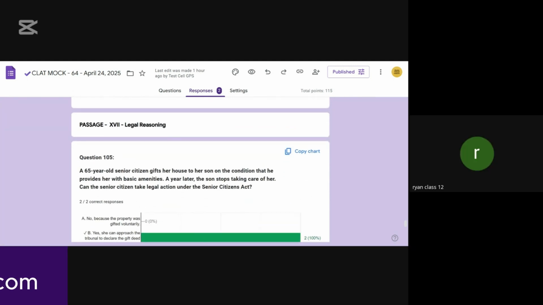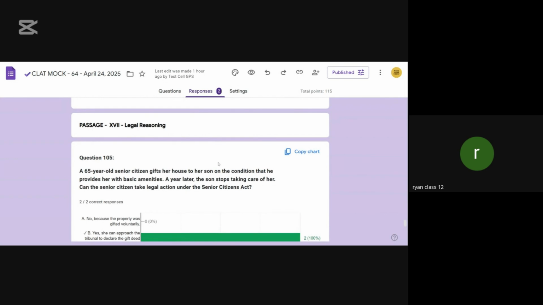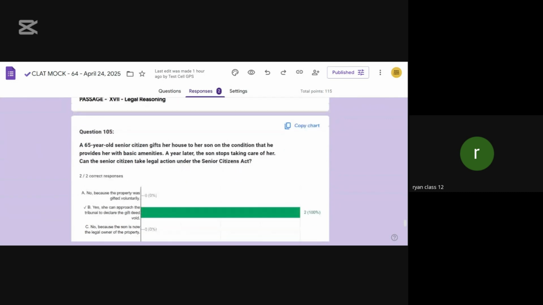So this article is basically about the rights and benefits senior citizens get and the eviction power they have under the Maintenance and Welfare of Parents and Senior Citizens Act, 2007. The key points of this Act are that senior citizens, meaning those above the age of 60 who are unable to maintain themselves, are able to file for maintenance from their children. This Act also places an obligation on the children to ensure that the basic necessities of the parents are fulfilled, such as food and medical care.